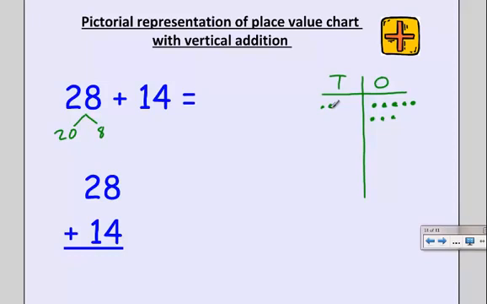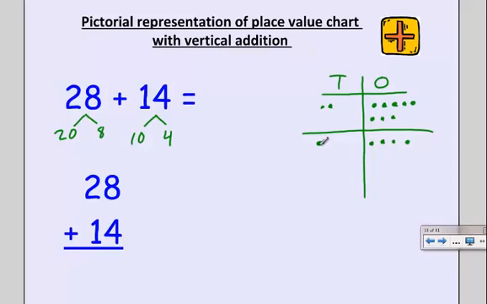Now you can represent this next part however you want. I'm going to do a little line just to separate them to make it nice and clear. Now when I look at 14, I know it's addition, so I'm going to combine these as a total. I know that's made up of a 10 and 4 ones. So I'm going to draw my 4 ones all in a row. And since I have 1 ten, I'm going to draw that there.